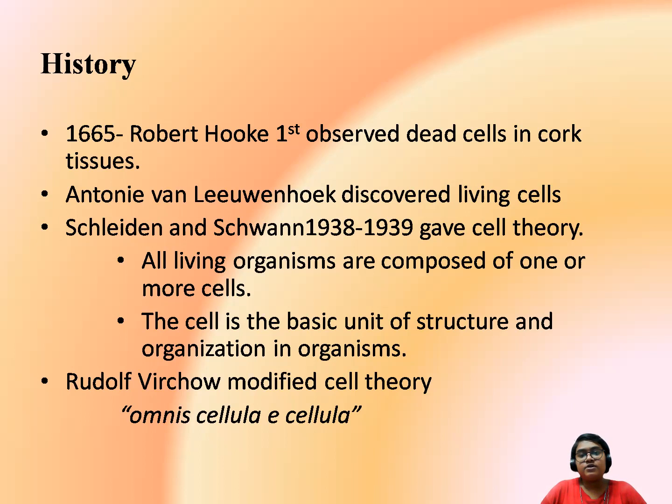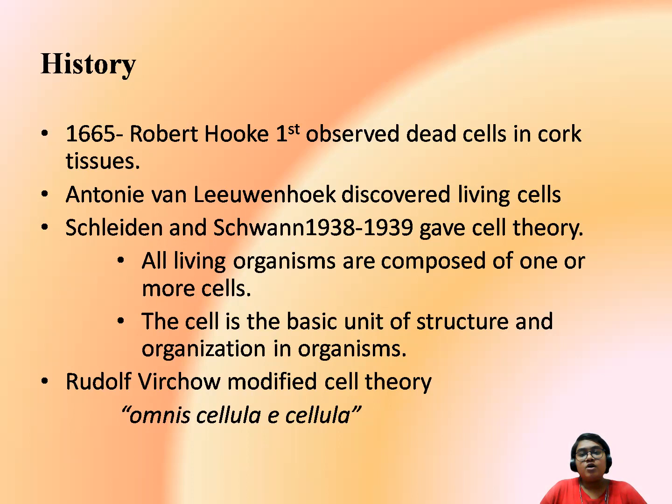They both gave two theories. One is that all living organisms are composed of one or more cells. And the second was that the cell is the basic unit of structure and organization in an organism. Now, this is the original cell theory which was given by Schleiden and Schwann in 1838 to 1839. After this, one more scientist named Rudolf Virchow made a slight modification in this cell theory and added one more theory to it.